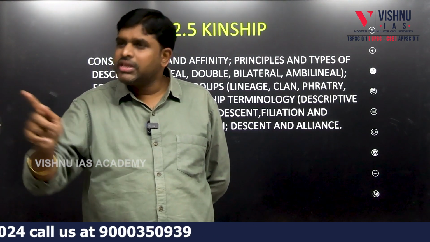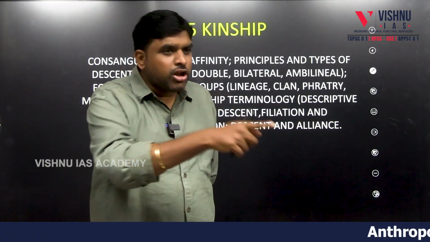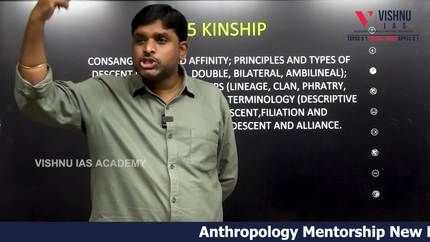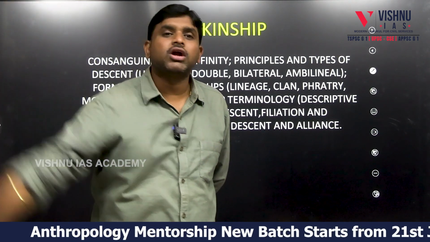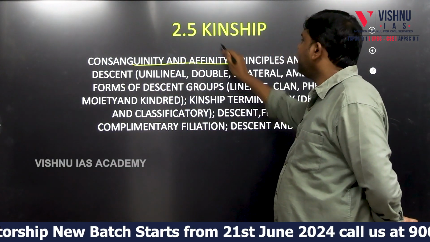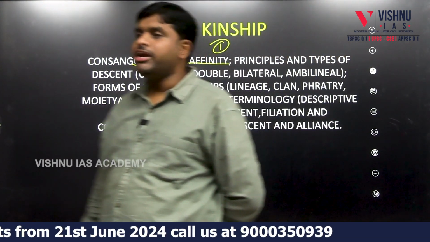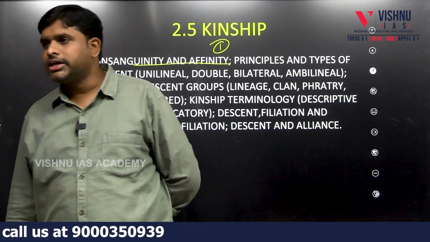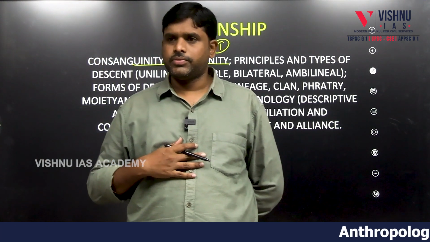So in consanguineous also we have the role and the status. In affinal also we have the role and the status. That combination of status and role through blood and through marriage is called the kinship system. The first topic is consanguinity and affinity. That whole, a combination of consanguinity and affinity, whereby every individual will have the status as well as the associated role.